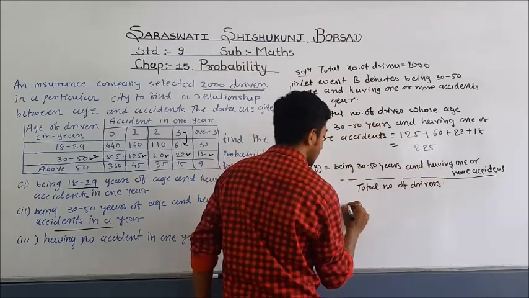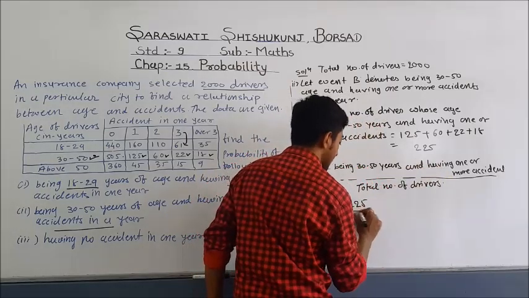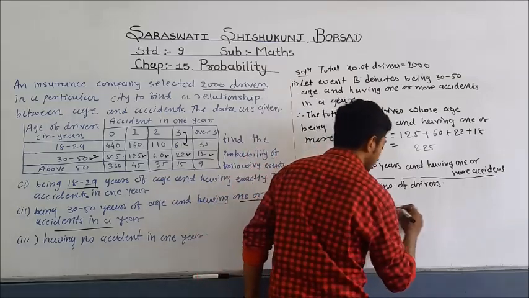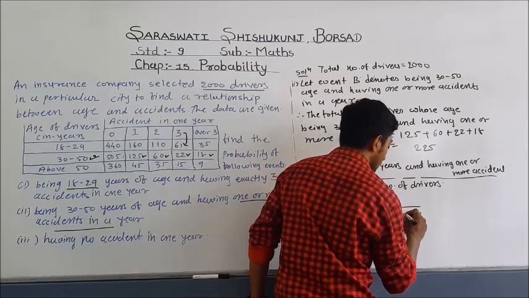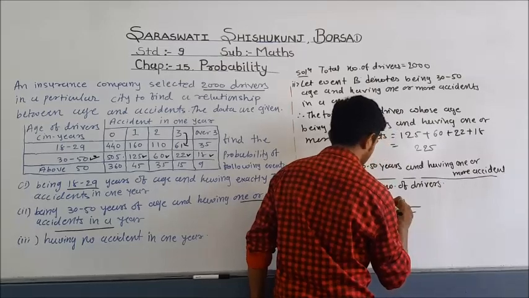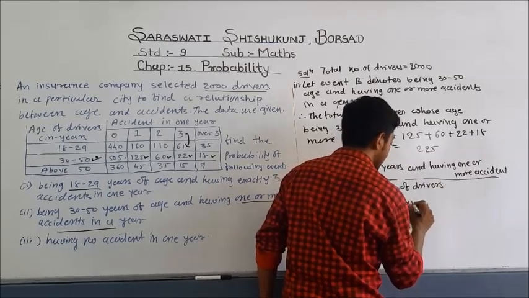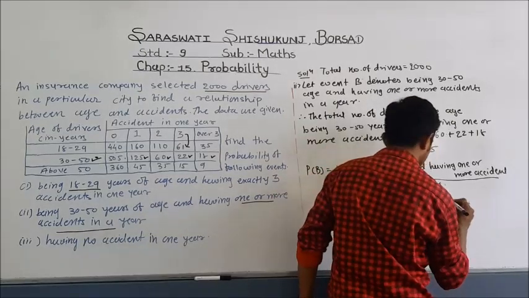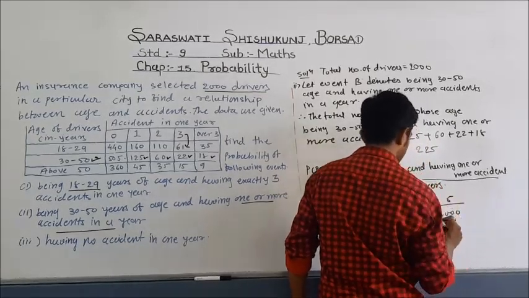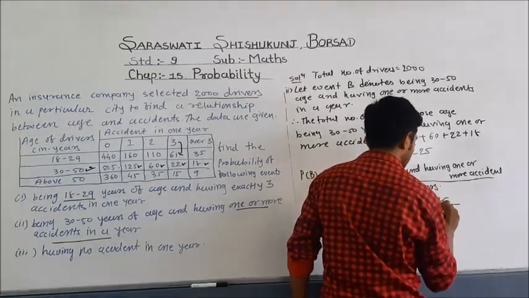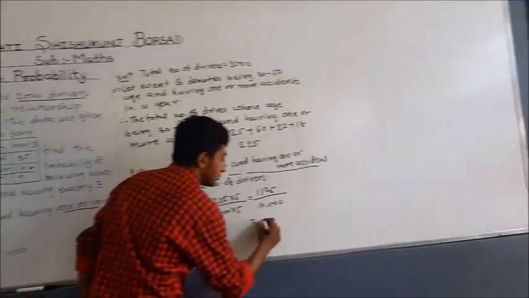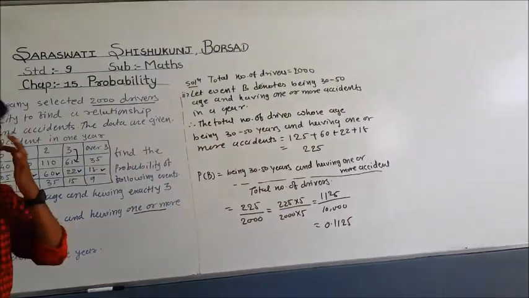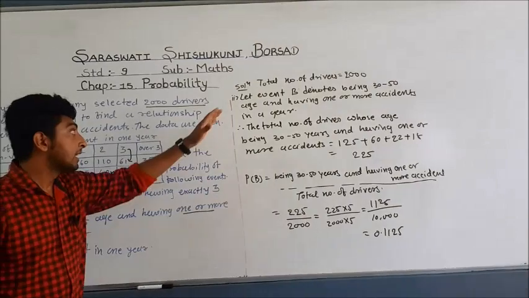So here we have 225 divided by 2000. I want to answer in decimal points. So first of all you need to multiply by 5 on numerator and denominator. So here 10,000, and 5 5s are 25. So there are 4 decimal places. So our answer is 0.1125. So by this way you can see the whole example.